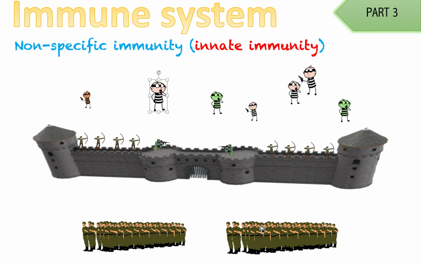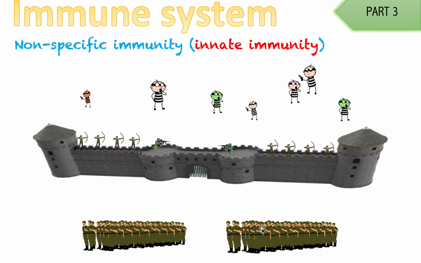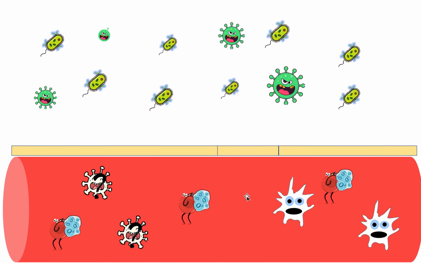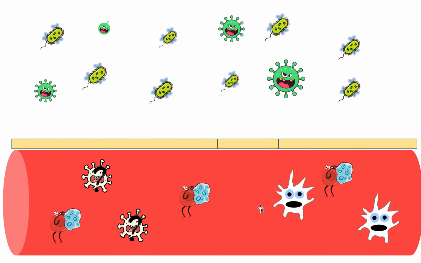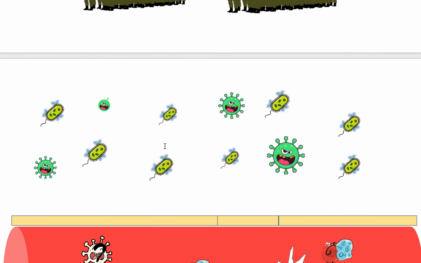It's nonspecific. So let's look now at our real body and see how our real body relates to this situation. So here we go. So remember, the skin, this is your skin and this is your blood. So you know as soon as you cut your skin, you bleed, right? Blood comes out and other things can come into your body. Now, the skin here represents this wall.